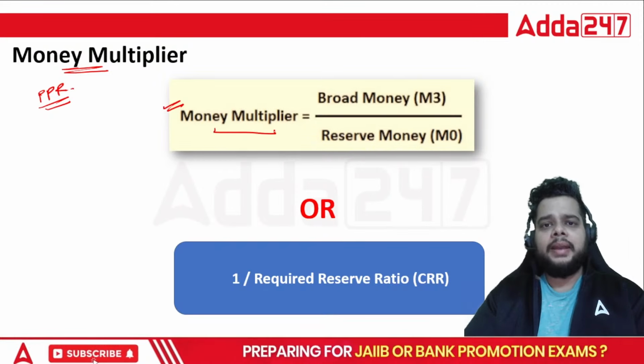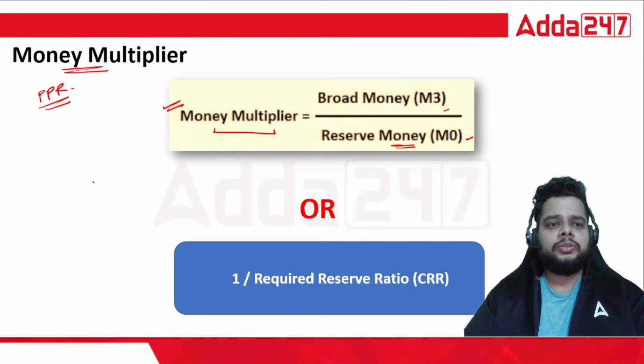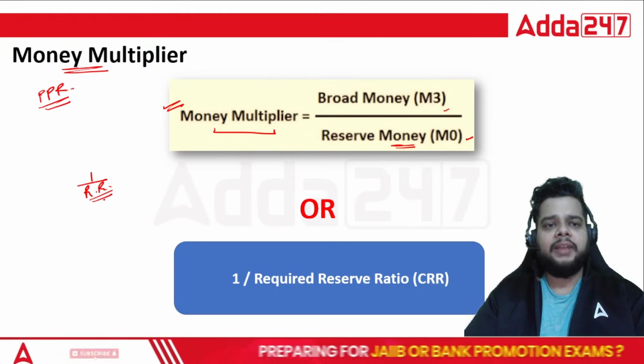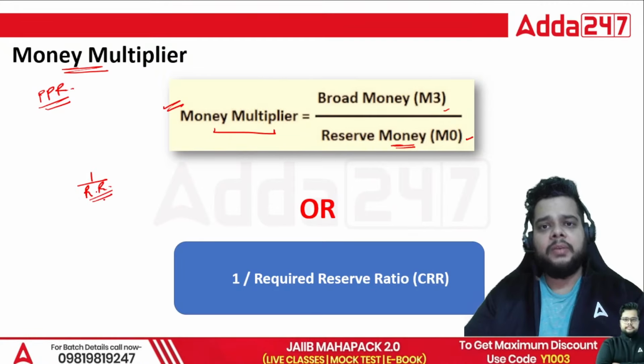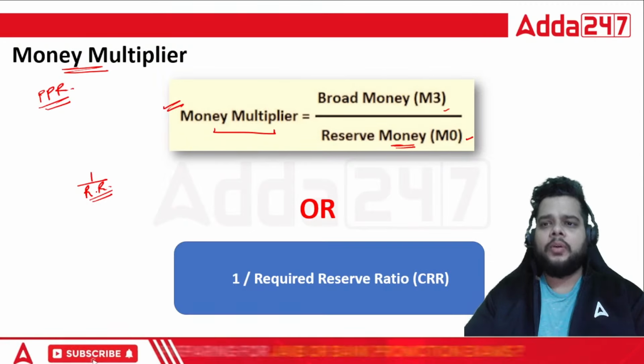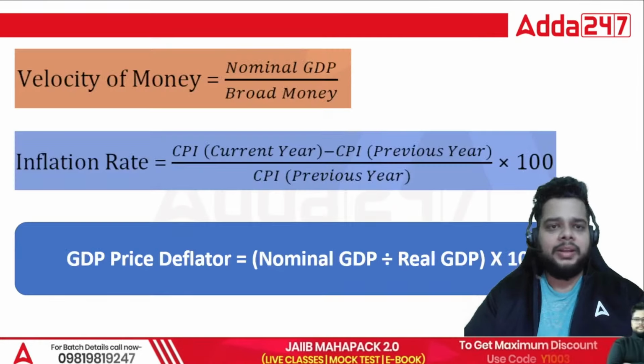So money multiplier is what? Broad money divided by the reserve money, M3 by M0. Or for that matter, money multiplier is also represented by the reciprocal of the reserve ratio, 1 divided by CRR. See these formulas why we are revising right now, so that even if you do not know them or you have forgotten them, then you can answer the questions which we'll be doing in the session.